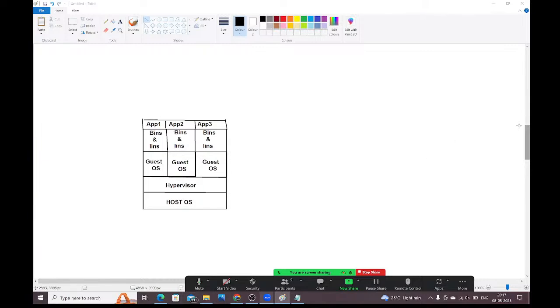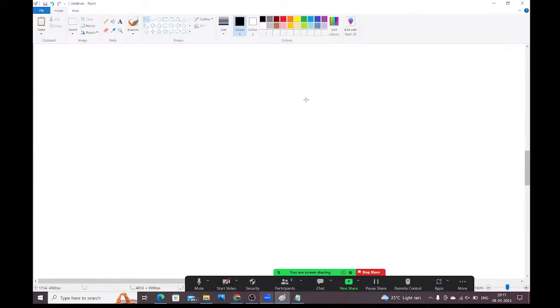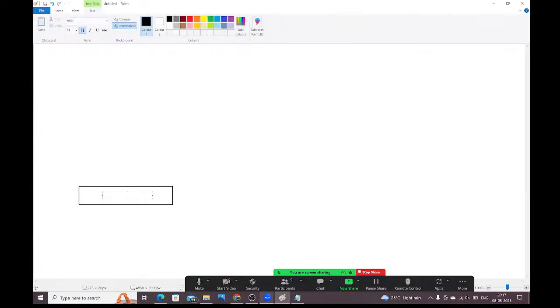Observe carefully, guys. What is containerization? Here, I have one machine. In this machine, I have a host operating system. Host operating system is available.